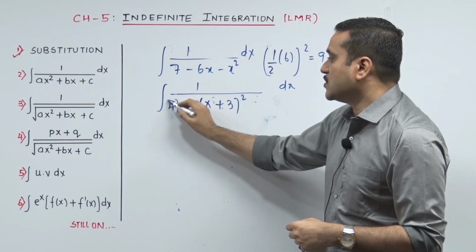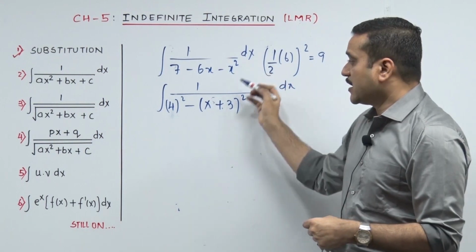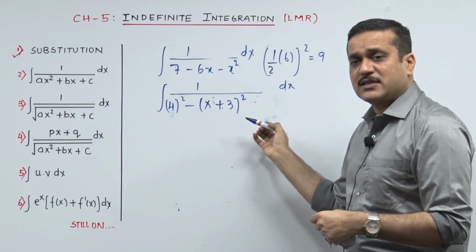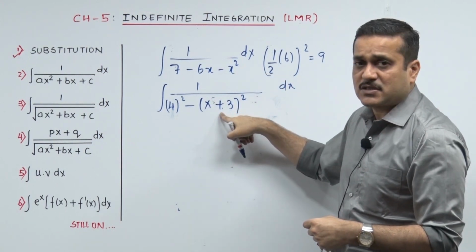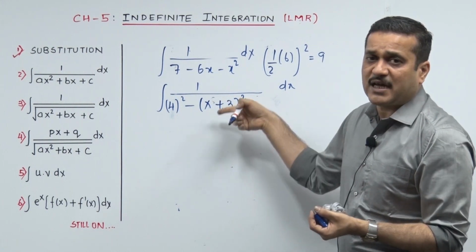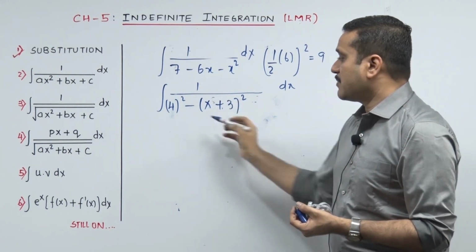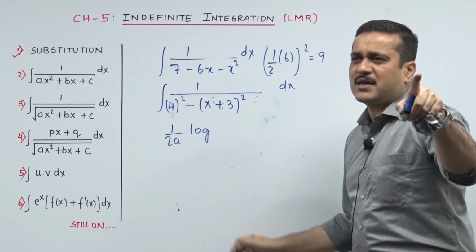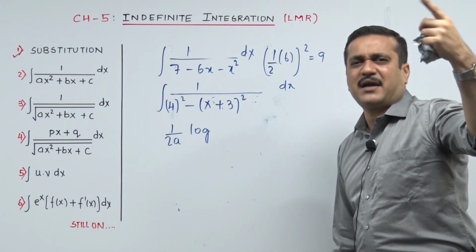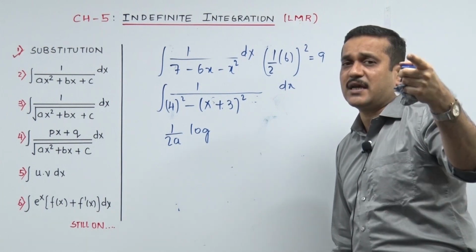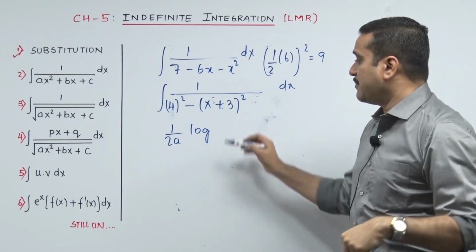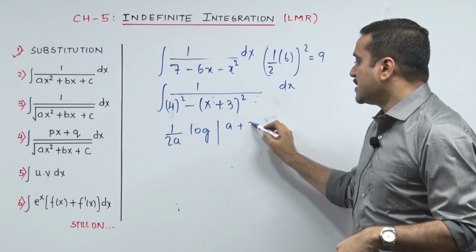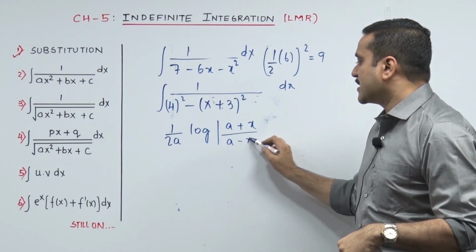Now the punch, you need to punch it hard. 1 upon a square minus x square. Am I right when I am calling it x? Yes sir, x linear form, even that is a linear form. A square minus x square, 1 upon 2a log. When you say a square minus x square, instantly factors a minus x, a plus x. Only thing you need to take care is a plus x on top, a minus x at the bottom. So a plus x upon a minus x plus c.